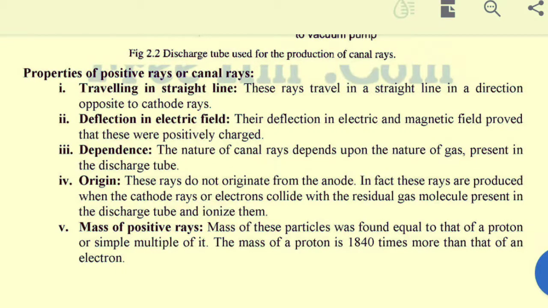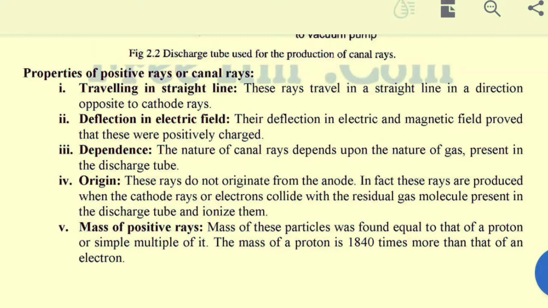Next, we will discuss properties of positive rays or canal rays. These rays travel in a straight line in a direction opposite to cathode rays. If cathode rays move from the negative to the positive terminal, they will move from the positive to the negative terminal because they are attracted to the opposite end. Reflection in an electric field also proves that they are positively charged, because when we put them in electric and magnetic fields, they are attracted towards the negative plate in an electric field.